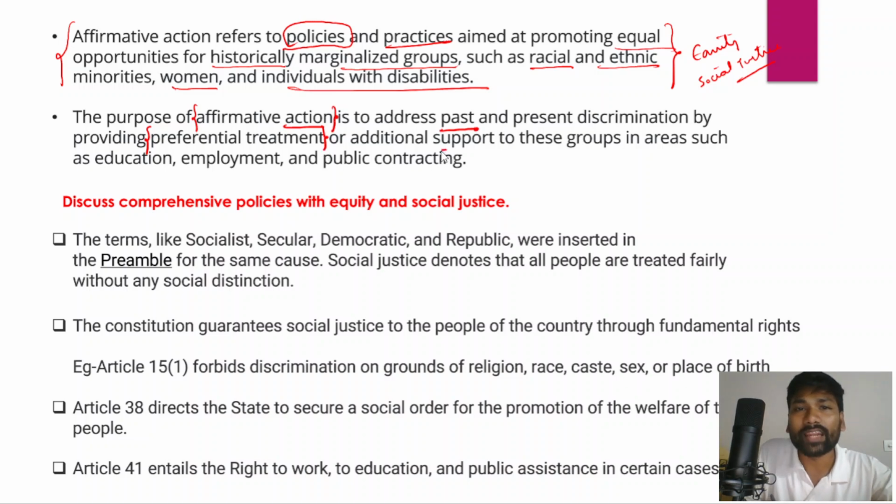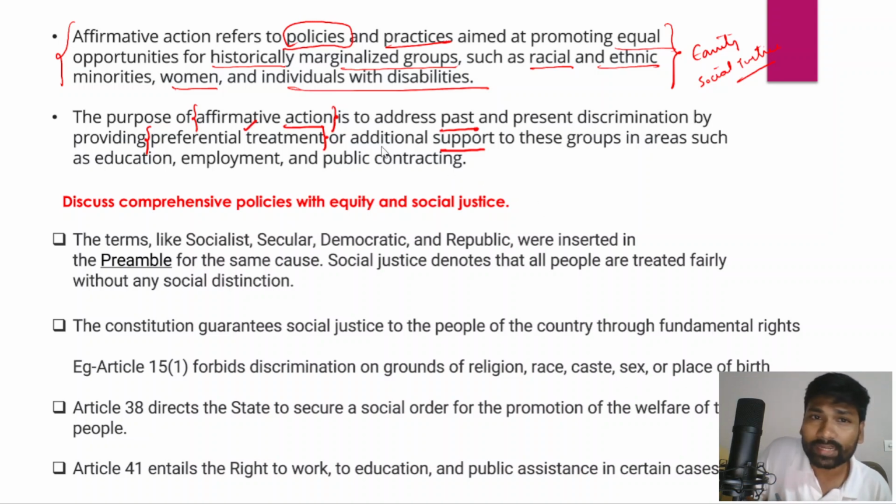Rather, additional support. For example, when through affirmative action the government provides reservation for the scheduled castes, scheduled tribes and other backward classes in government jobs and educational institutions, don't you think that it is a part of the preferential treatment of the government to uplift these marginalized sections of Indian society?